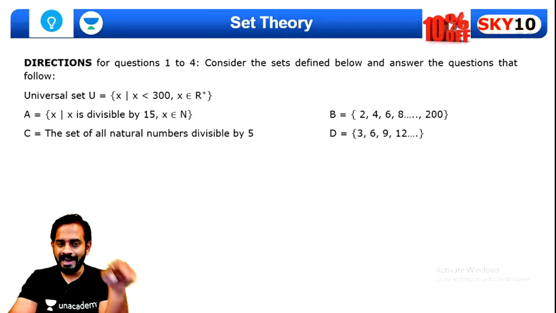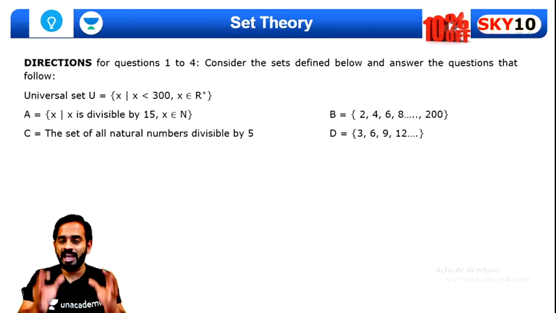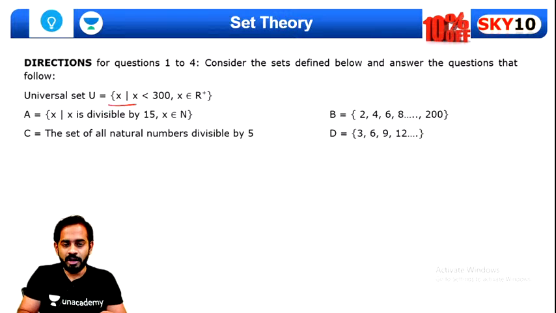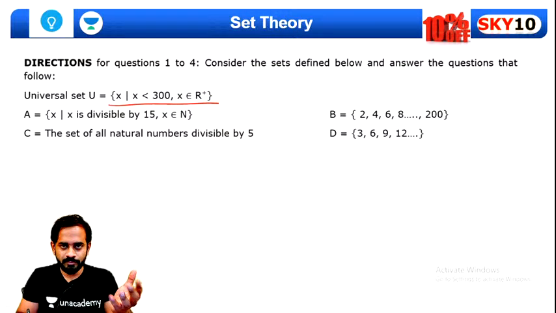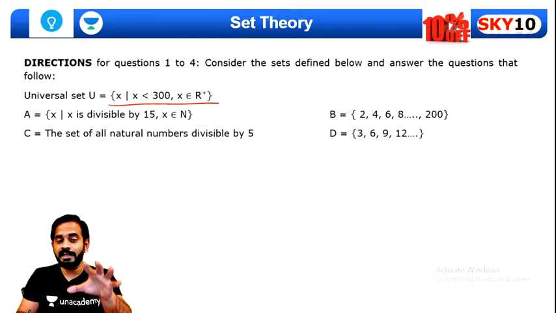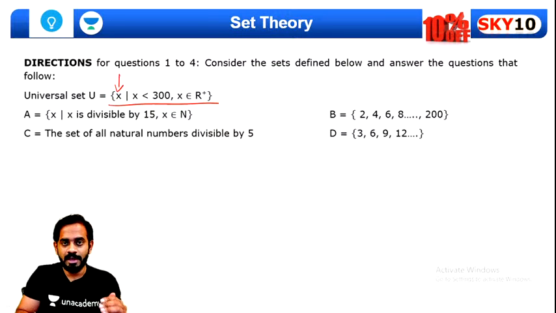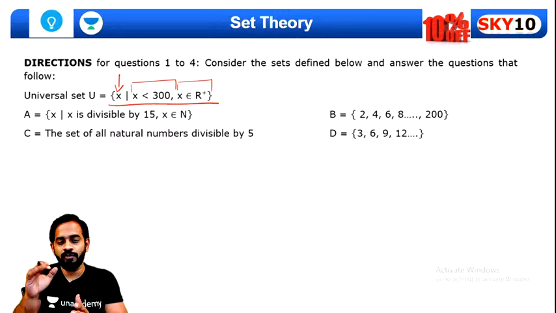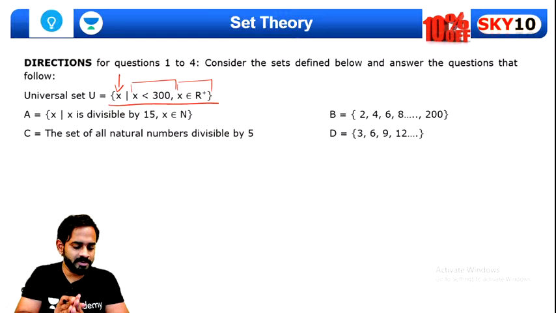First of all, just look at these sets. There are 4 sets given over here, A, B, C, D. And there is a universal set U. Universal set is only those elements which we are interested in. This is a set builder notation which I have explained to you earlier. The universal set consists of all X less than 300, where X belongs to the positive natural numbers. I hope you understood this.